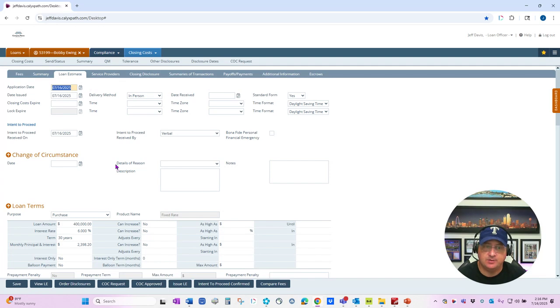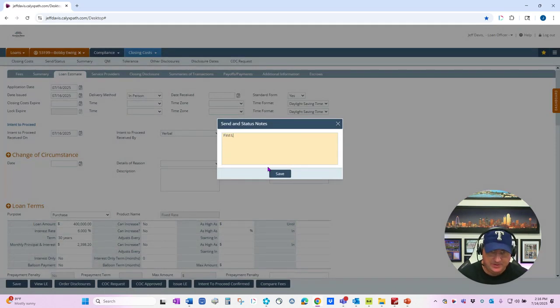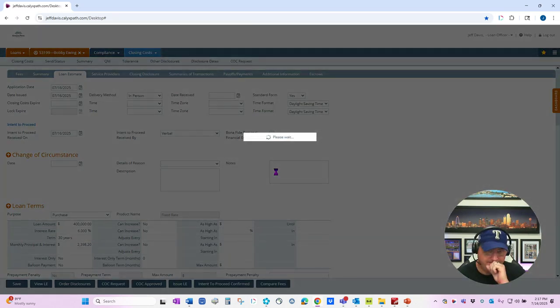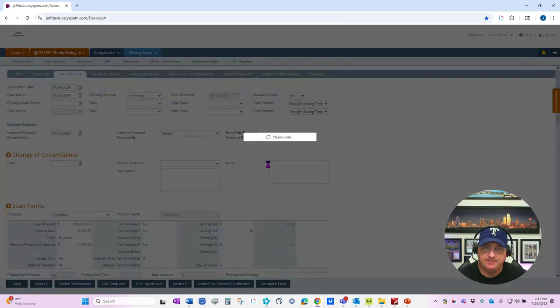So on the loan estimate screen, we're going to click Issue LE. Then we're going to write a note, First LE, and click Save. Let's also go ahead and track the intent to proceed. So we'll hit intent to proceed confirmed. Now let's say that we wanted to change a fee.